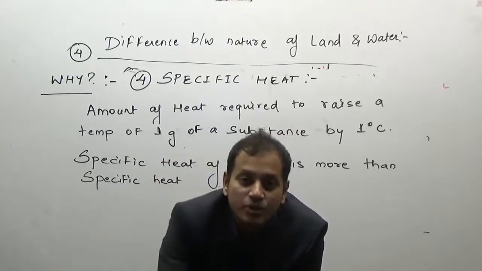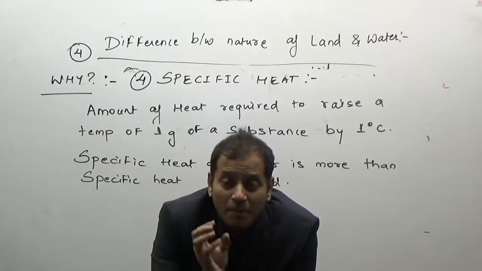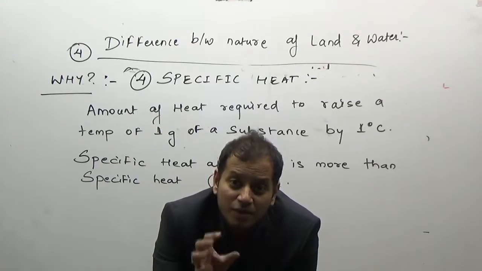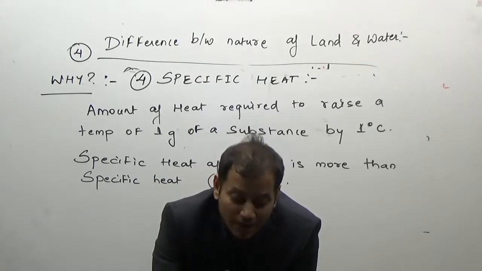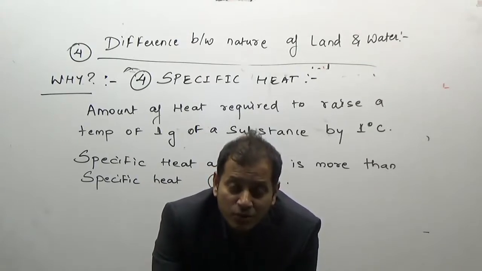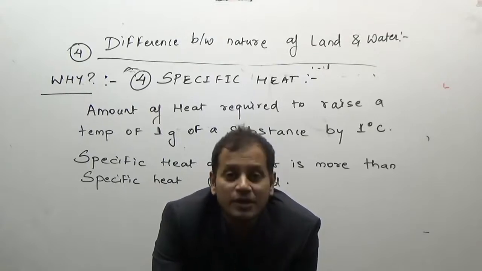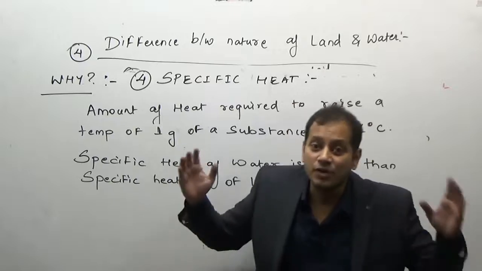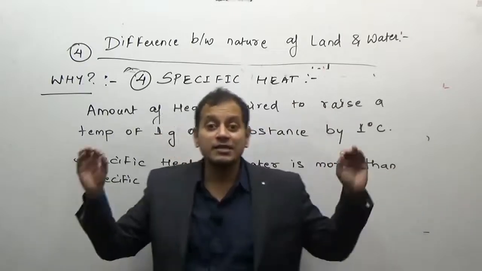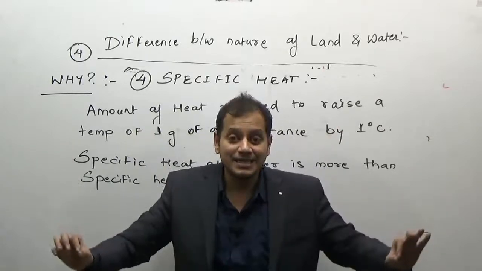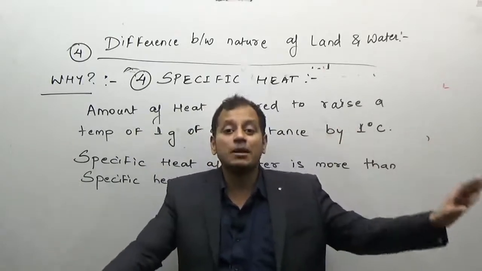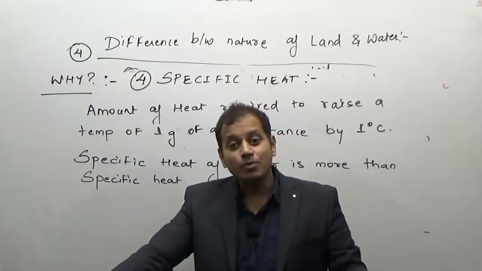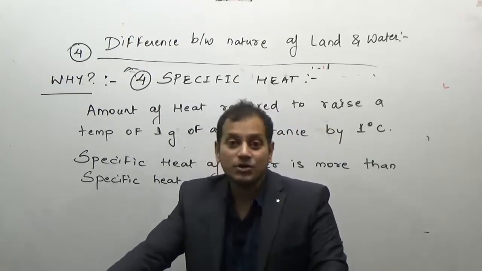The same logic applies here: if the amount of heat required to raise the temperature of something is greater, then the amount of heat lost to decrease the temperature is also greater. So the specific heat of water being great, the amount of heat required to raise the temperature of 1 gram of water by 1 degree Celsius is more. Therefore water gets heated more slowly as compared to land.